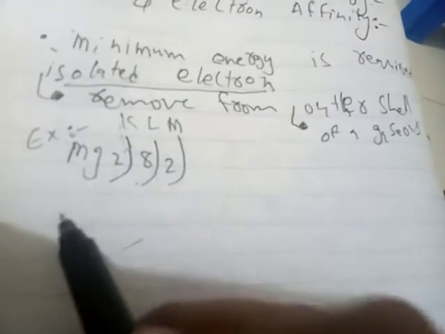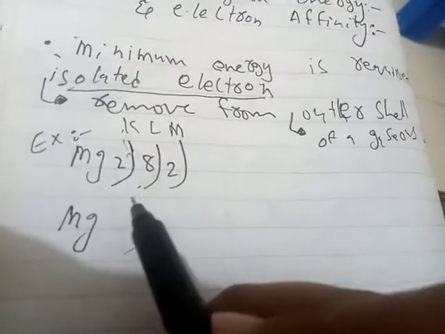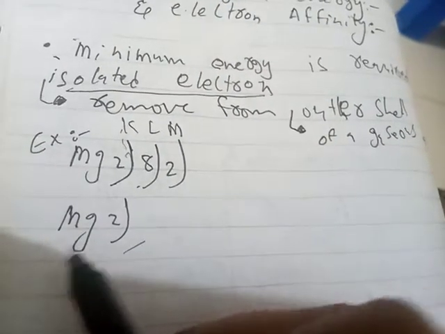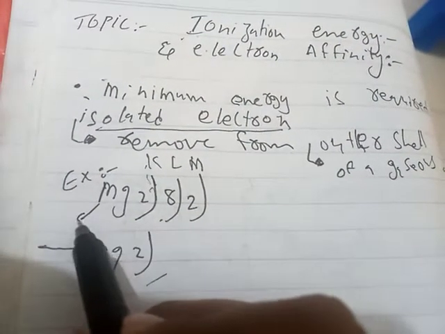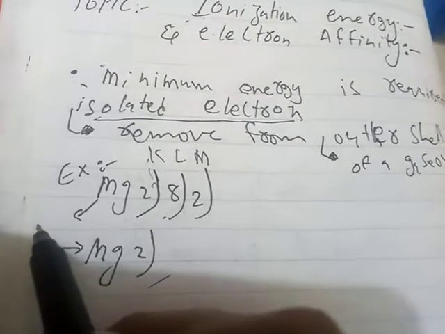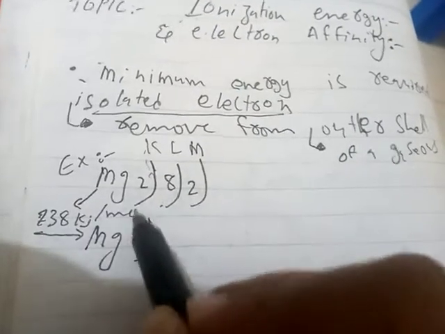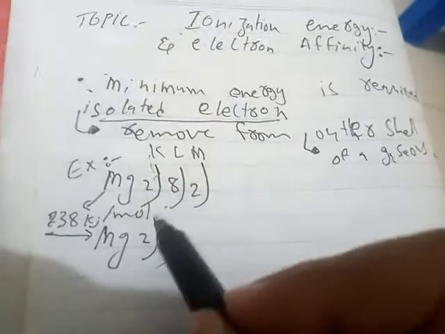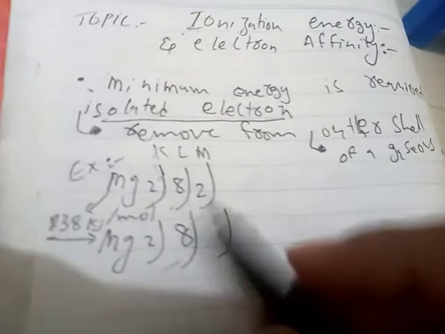If magnesium performs ionization, how can it do so? We have to give some energy to magnesium to make it lose its electron. We give energy of 738 kilojoule per mole, which is the energy required to remove an electron of magnesium from its last shell.